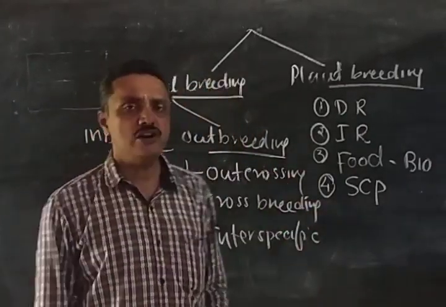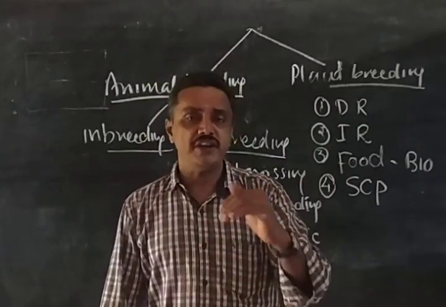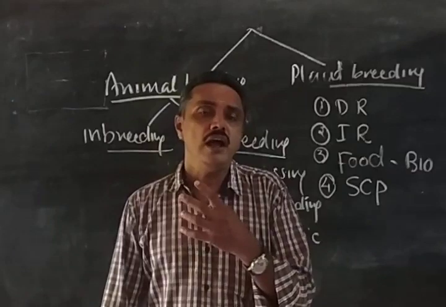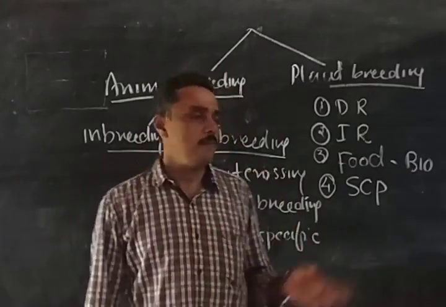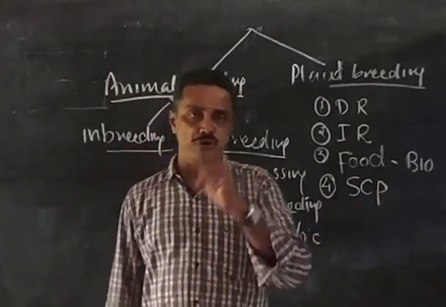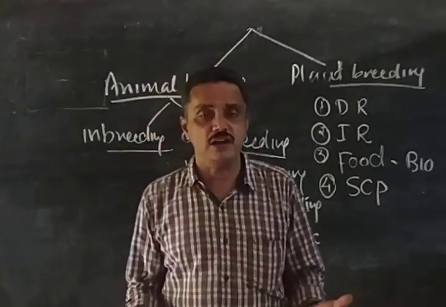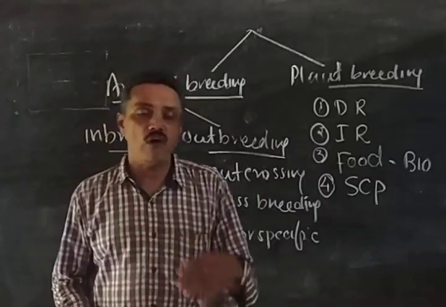So single cell protein is an important concept. We can satisfy the protein requirement of human beings by the concept of single cell protein.